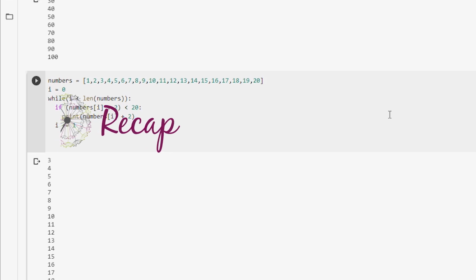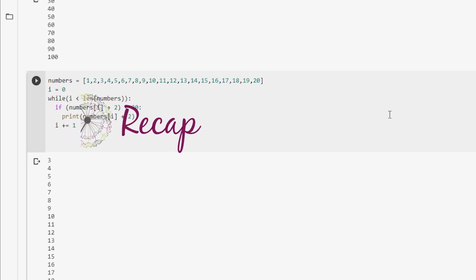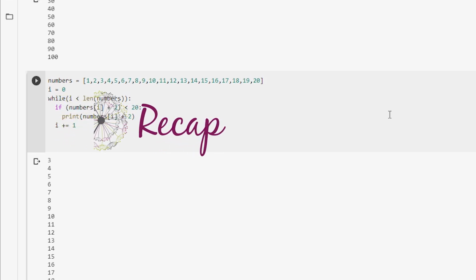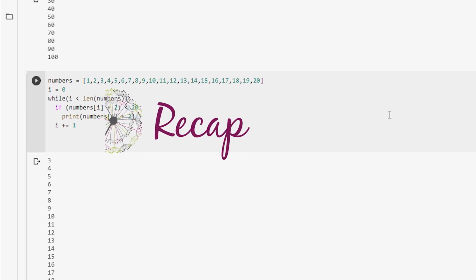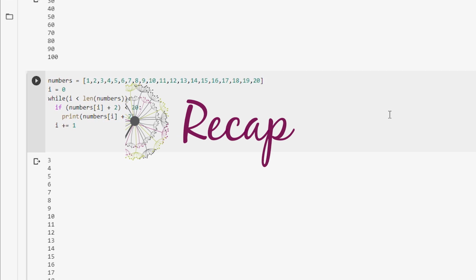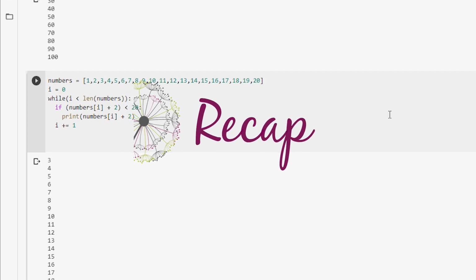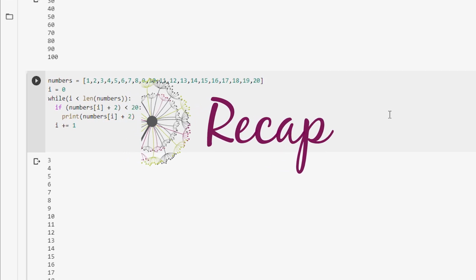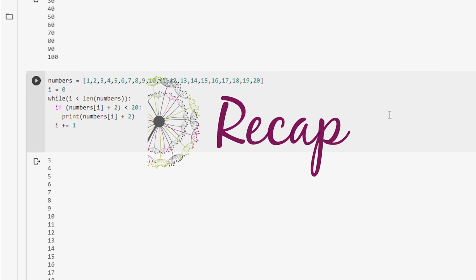So basically, for loops and while loops are the opposite. We also need to be very careful not to write any infinite loops, but there's always Control and C to stop it. You can even create more complex loops by putting if statements within them.